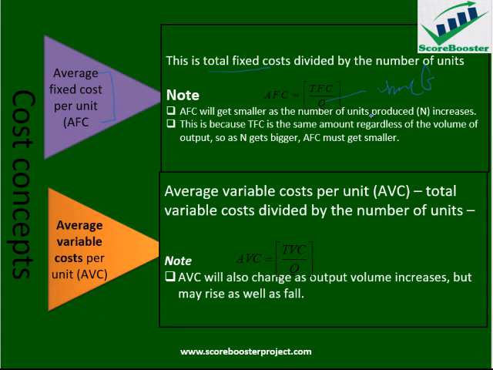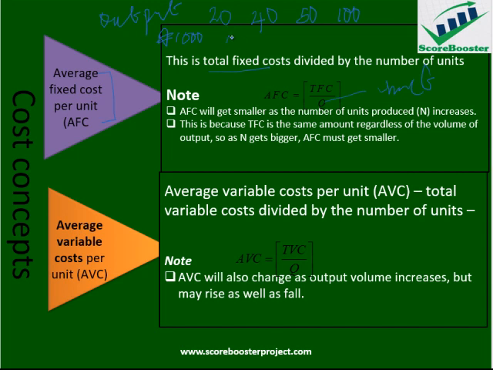We must take note of something also here at this point: if my fixed cost is assumed to be constant, let's say 1,000 naira, and I produce, let's say, 20 units of a product, I produce 40 units, I produce 50 units, maybe I produce 100 units of product. These are the outputs. So at this output level, I might need to calculate my average fixed cost per unit.